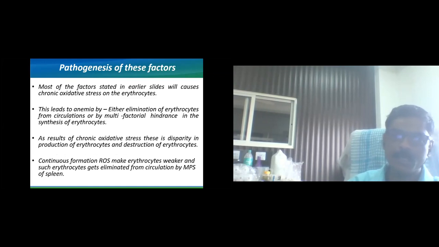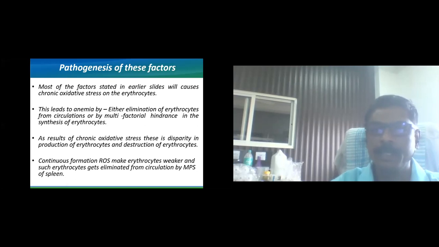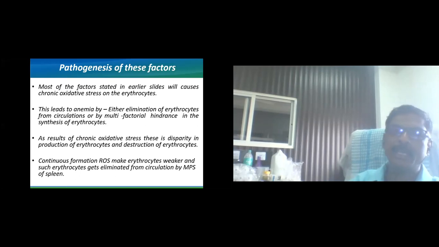Now, the pathogenesis of all these factors we have discussed earlier. The pathogenesis of these factors includes the formation of ROS, the reactive oxygen species. Either they can directly affect the erythrocytes or they can indirectly affect the erythrocytes by destruction in the bone marrow.